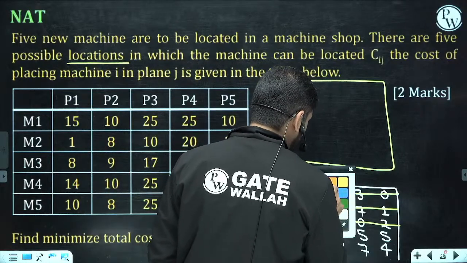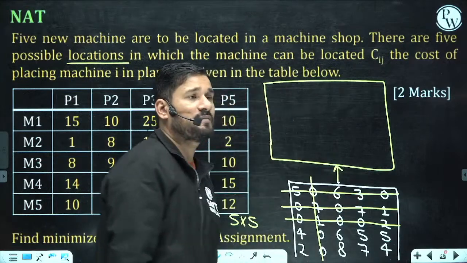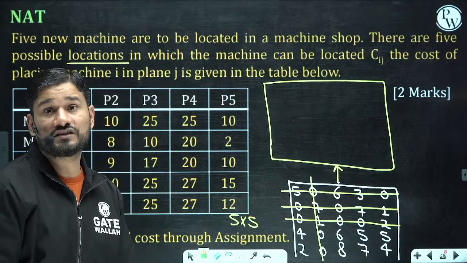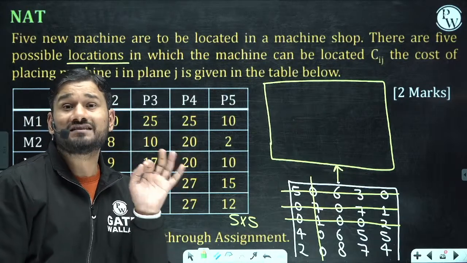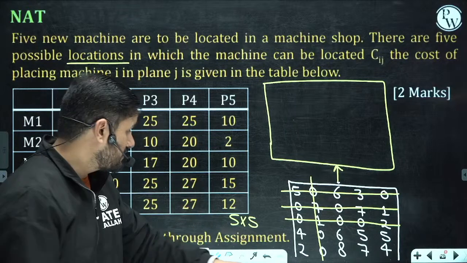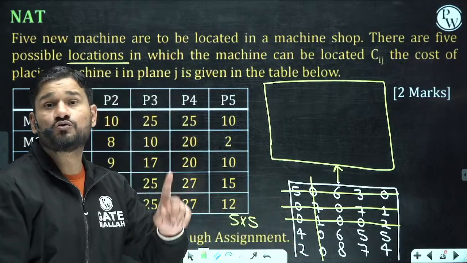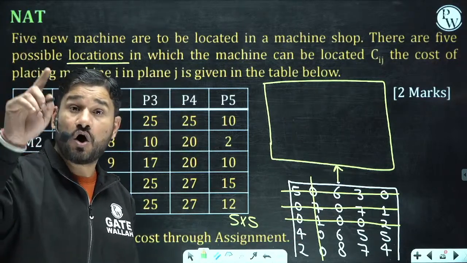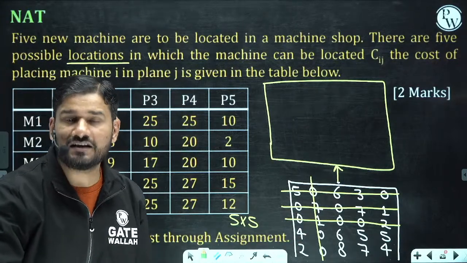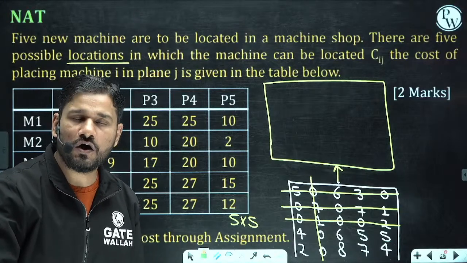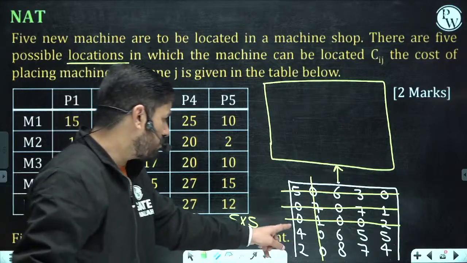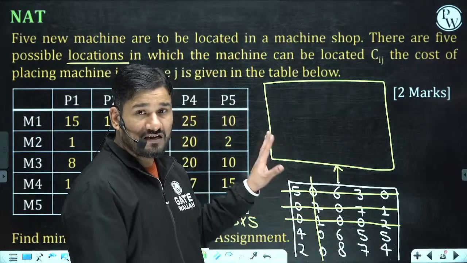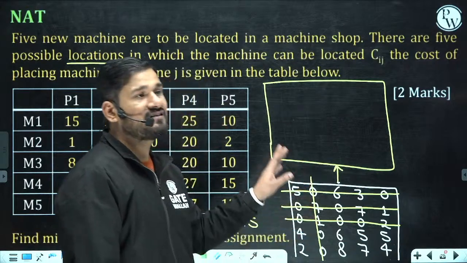If you are not getting the optimal matrix, what you can do is you can subtract the value which is not lying on the lines. Where is the least value which is not lying on the lines? This is 2. This 2 is to be subtracted from all the values which are not lying on the lines drawn, and it is to be added at the intersections.